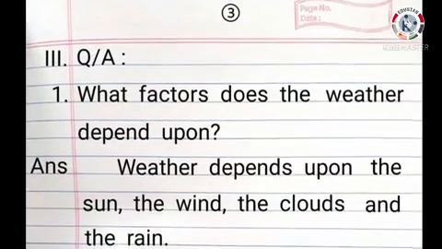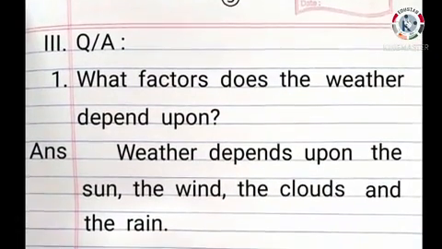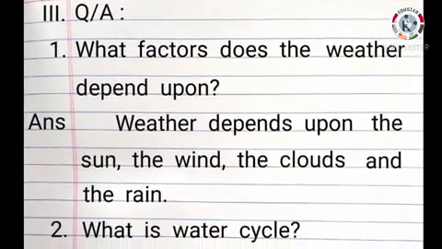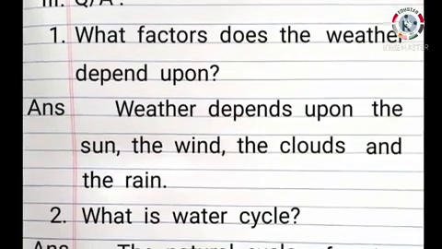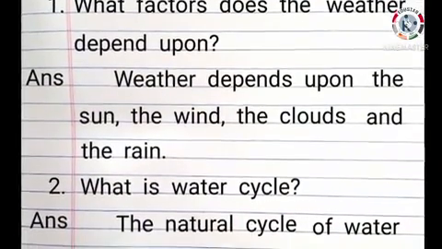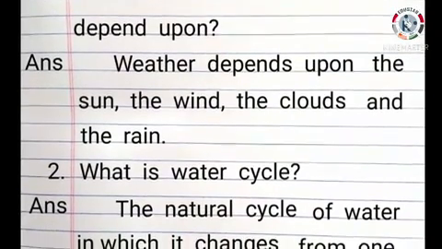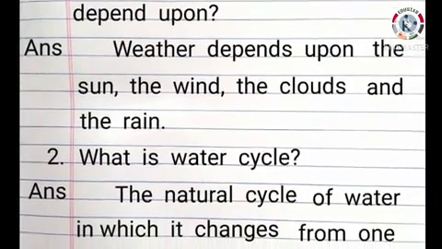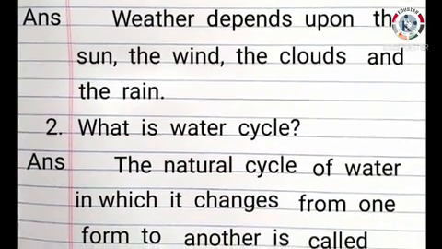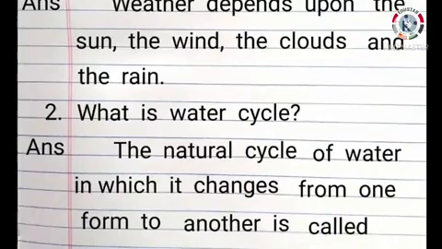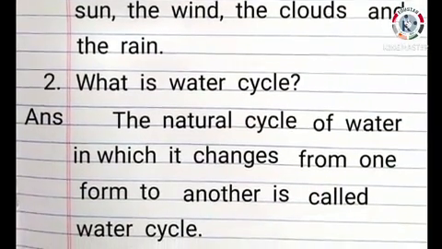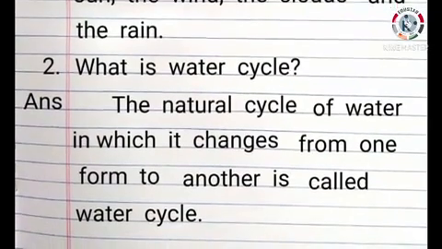Next, Roman letter 3, question and answer. The first question is, what factors does the weather depend upon? The answer is, weather depends upon the sun, the wind, the clouds and the rain. 2. What is water cycle? Answer, the natural cycle of water in which it changes from one form to another is called water cycle.